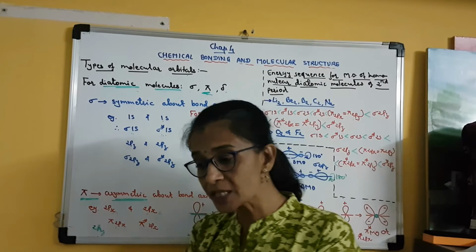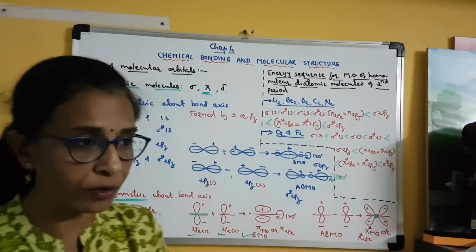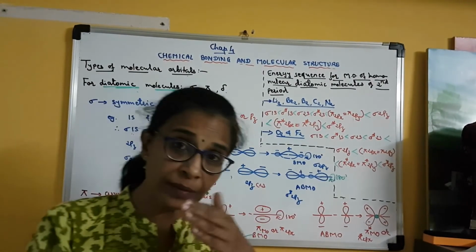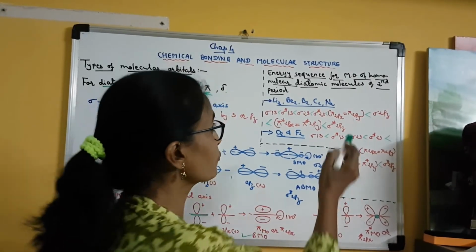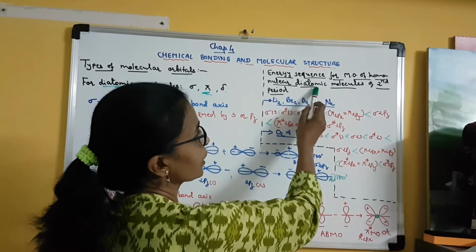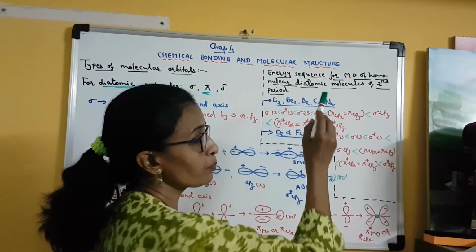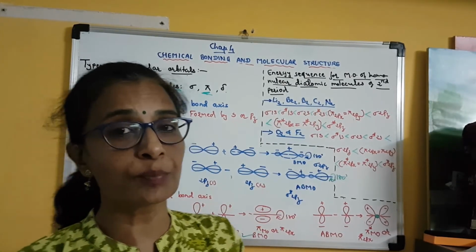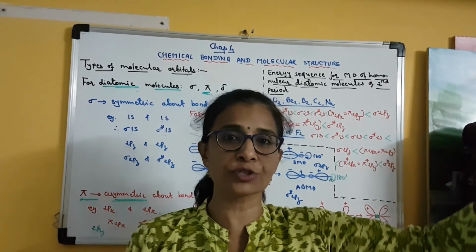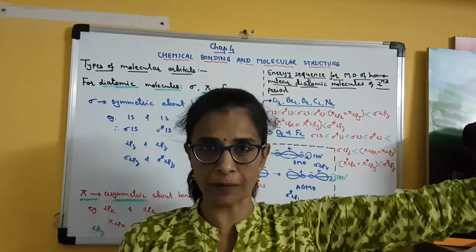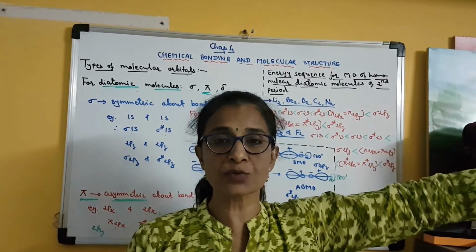Clear? So this energy sequence of molecular orbitals is obtained experimentally from the spectroscopic data of homonuclear diatomic molecules of the second period. The second period of the periodic table means lithium, beryllium, boron, carbon, nitrogen, oxygen, fluorine and neon. So only these elements we will study.